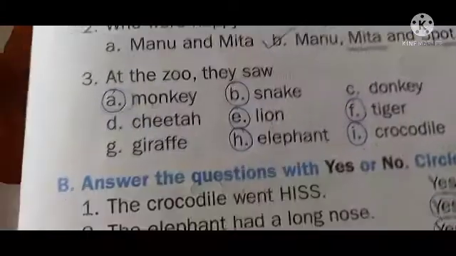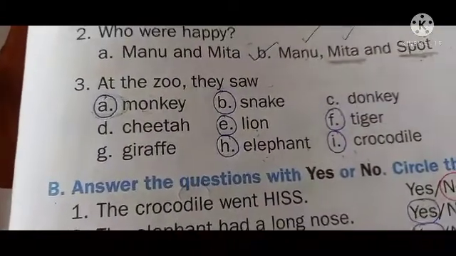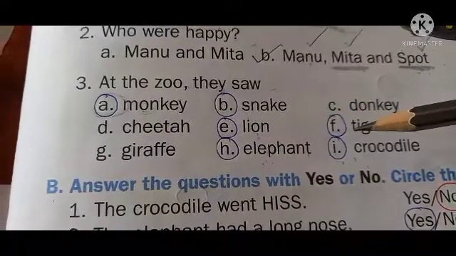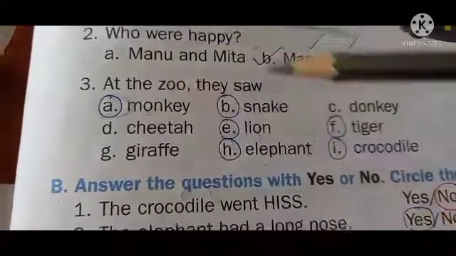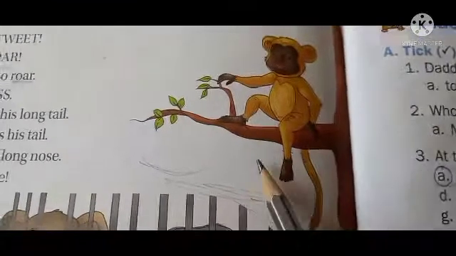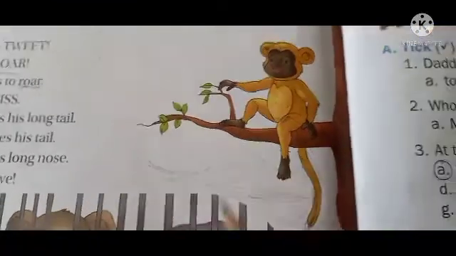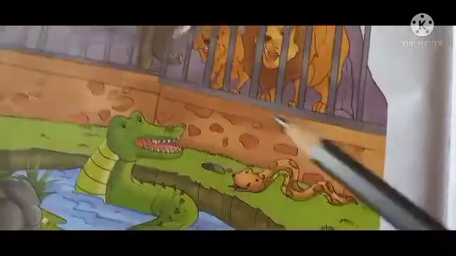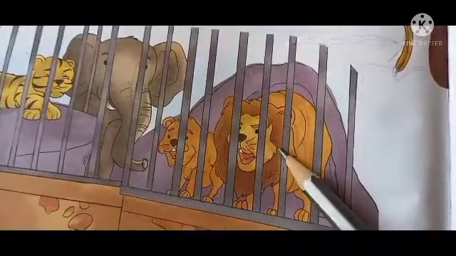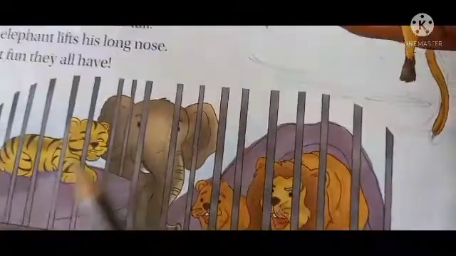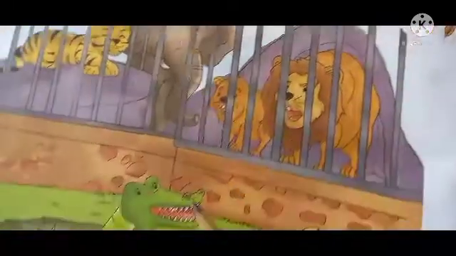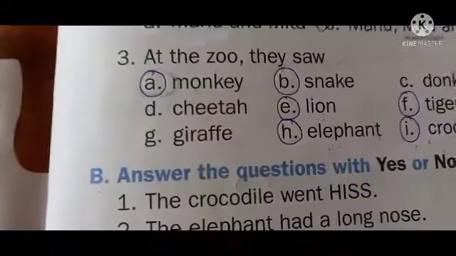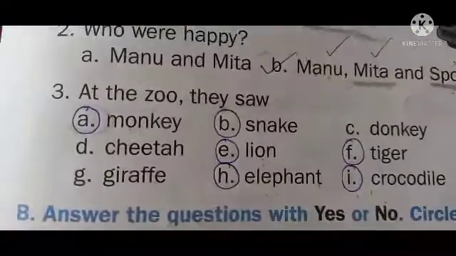Okay? Next one. At the zoo, what did they see? They saw a monkey. Look at this picture. Monkey. Then next, snake. Snake is also there. Then next, what is that? Lion, then tiger, elephant, then crocodile. So these many animals they saw at the zoo.